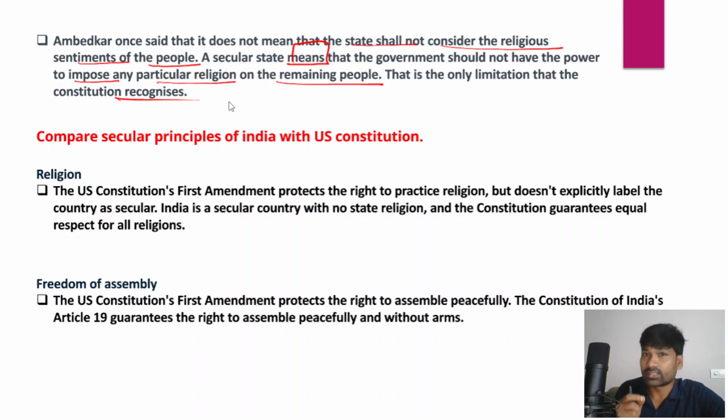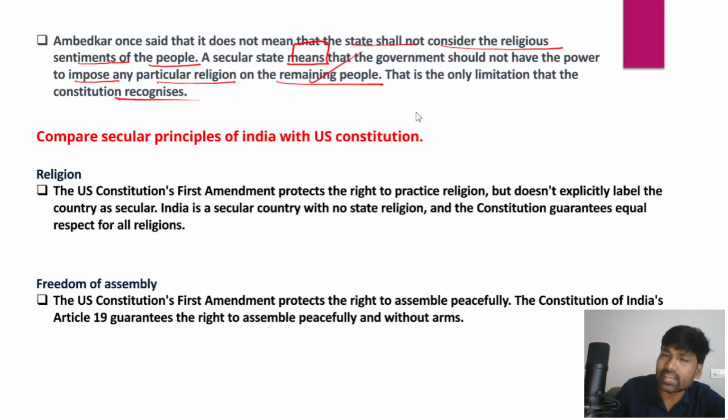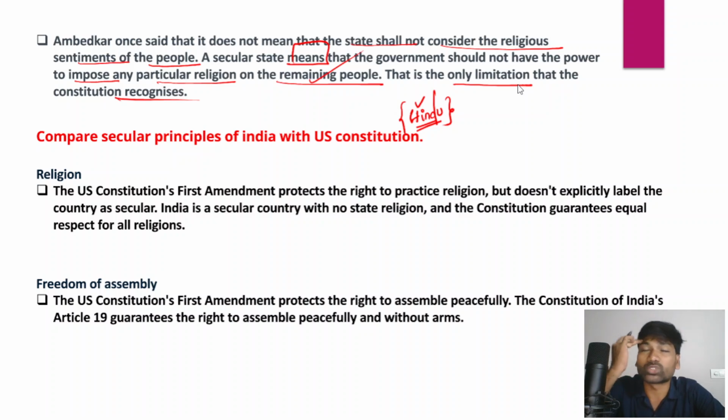For example, imagine that in India the majority of the people are Hindus. The state should not impose one particular religion on the remaining people. That is the essence of secularism, and the only limitation that the Constitution recognizes when it comes to secularism.